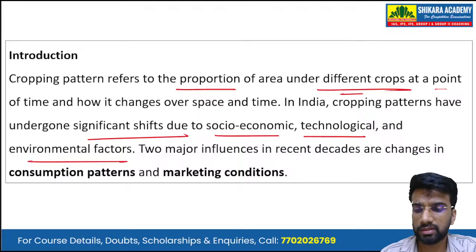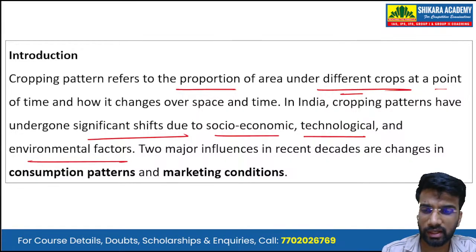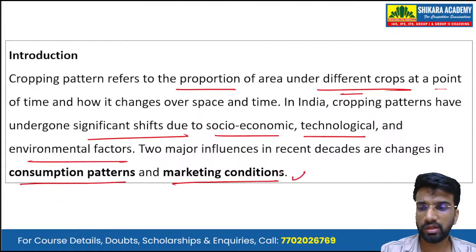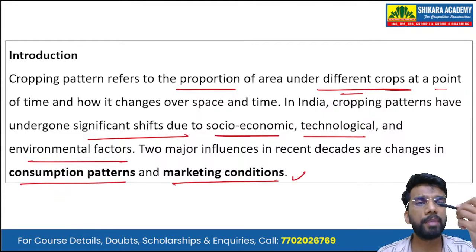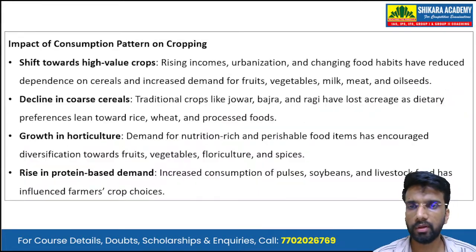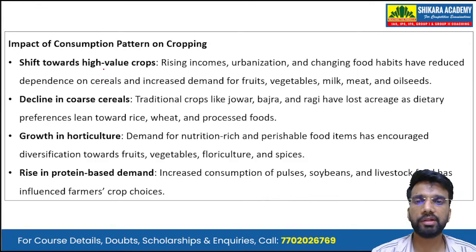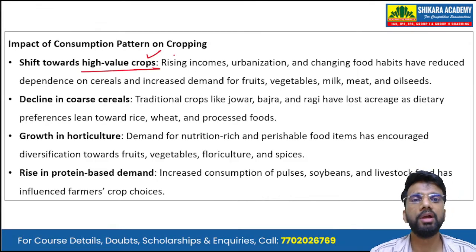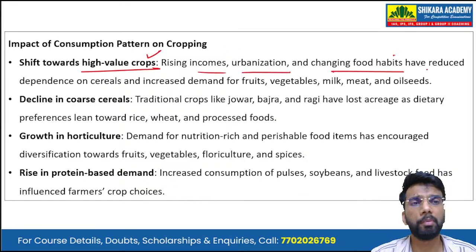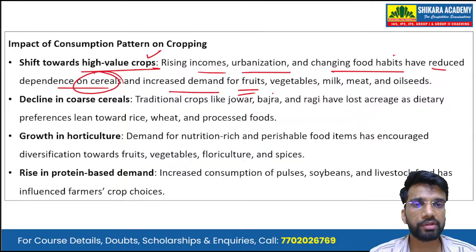But in recent decades, the change in consumption pattern and the marketing conditions have also influenced the cropping pattern in the country. So now, discussing the impact of consumption pattern on cropping. The first is a shift towards high value crops. Rising income, urbanization, and changing food habits have reduced the dependence on cereals and increased demand for fruits, vegetables, milk, meat, and oilseeds.